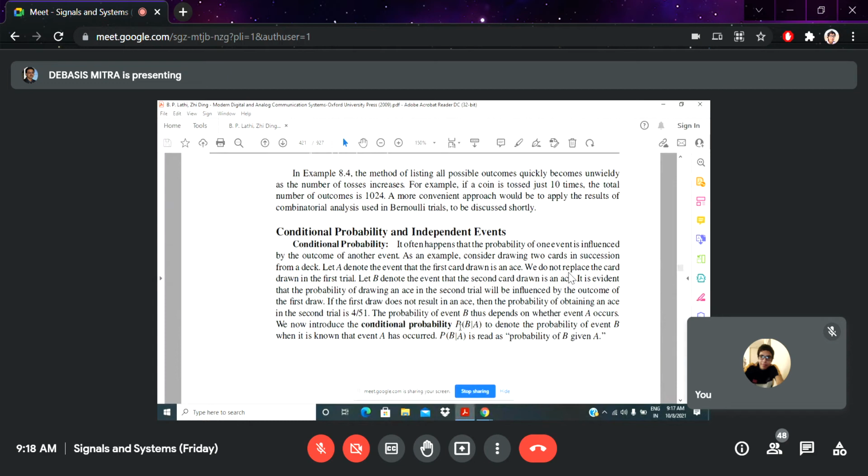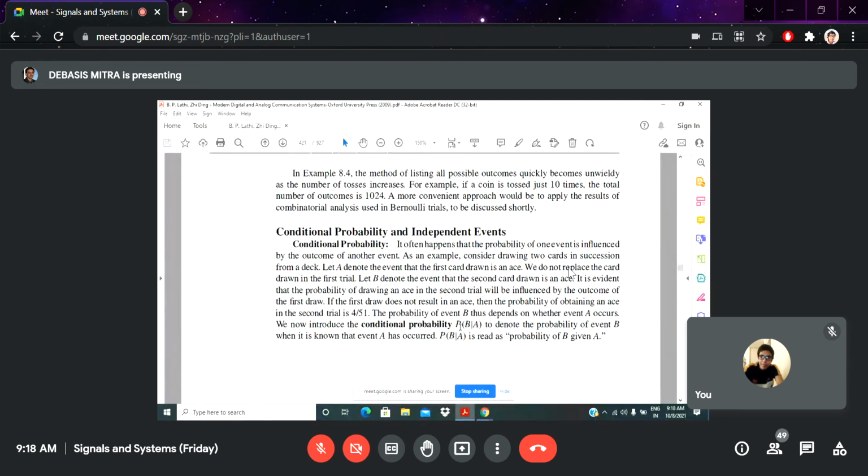Whenever you are going for different trials in your experiment, if the outcome of capital B is influenced by capital A, then this total probability is written as capital P within brackets capital B by A. That denotes the probability of event B when it is known that event A has occurred. That means an event has already occurred.